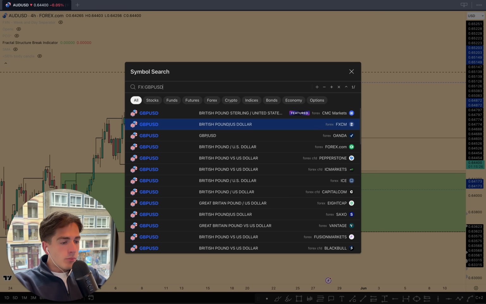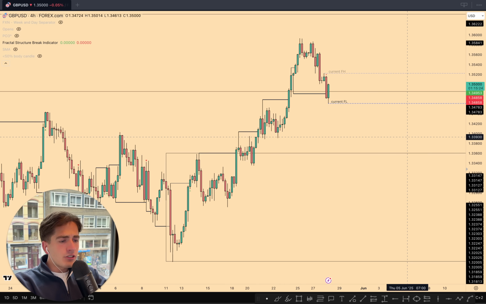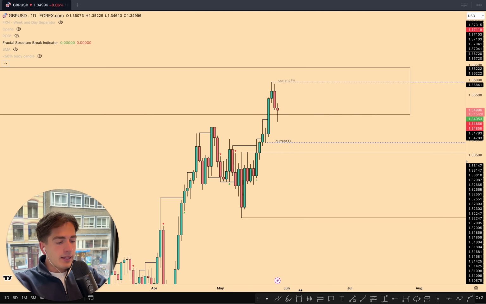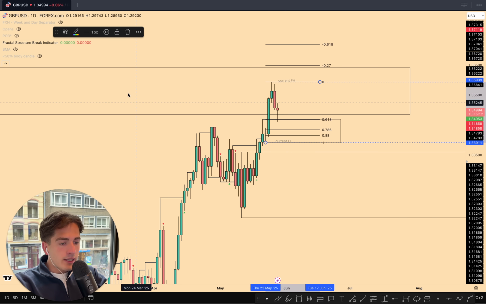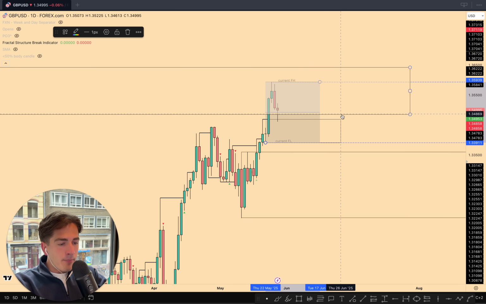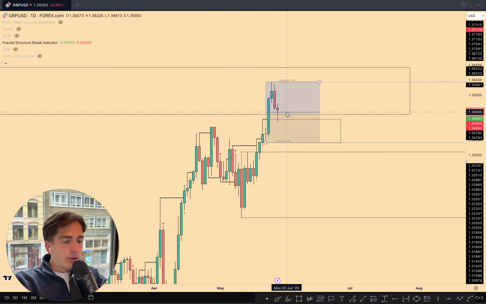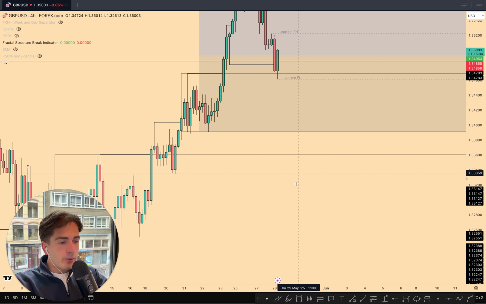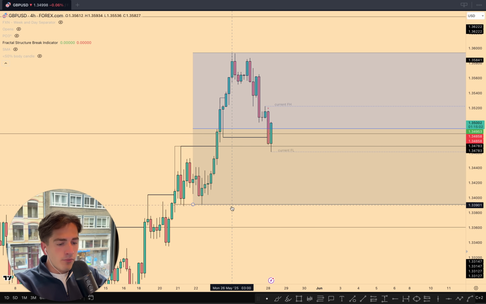Now, going into GBPUSD, we can see that GU here on the daily came pretty much back into where? Into this, let's say, fractal discount zone. So if we look at the fractal structure, this is kind of what you're looking at. And then you can see that we came back down into discount levels, currently rejecting the 0.5 fib. To be honest, here on GBPUSD, I am still interested in some further downside.